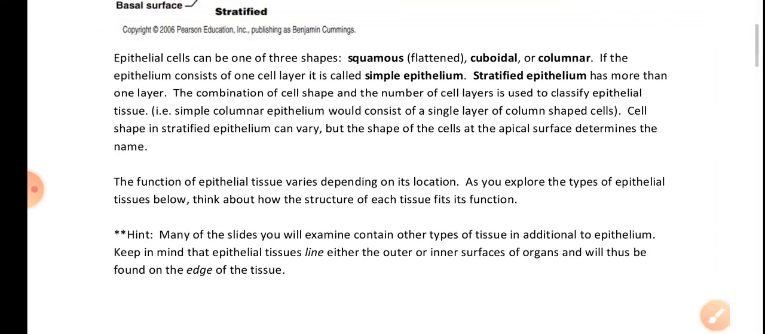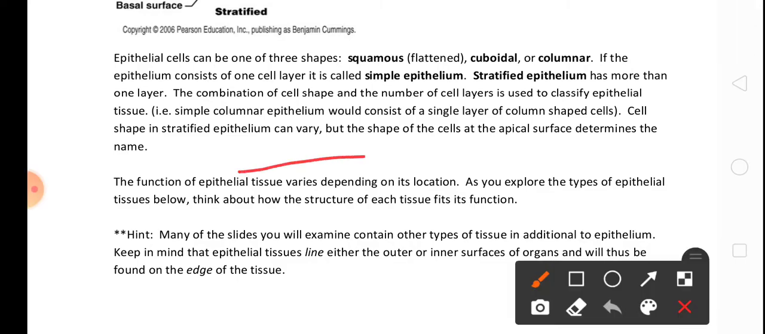What is the function of epithelial tissue? Anyone can ask this. The function of epithelial tissue varies depending on its location, where it is found. So its function is different at different places. You can see here.